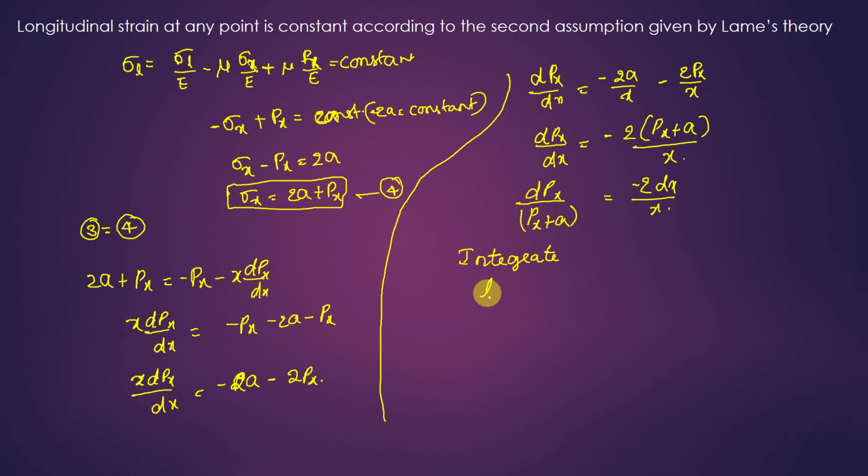So that will be written as log (Px plus a) base e is equal to minus 2 log x plus log b base e. Log b base e is the constant of integration, right? You might have seen this in the lower classes. Let us see now.